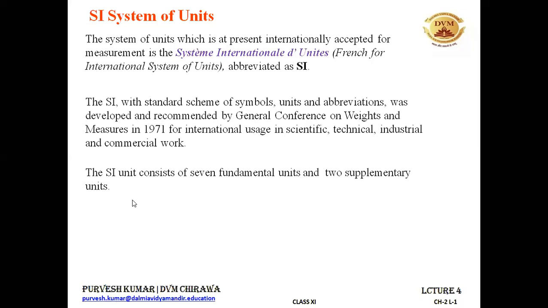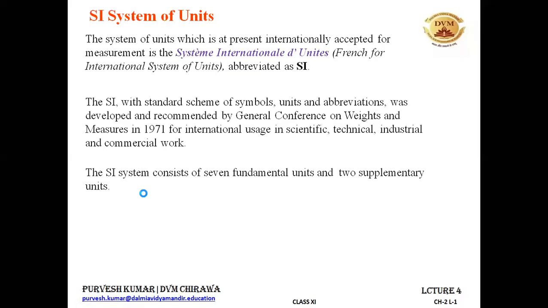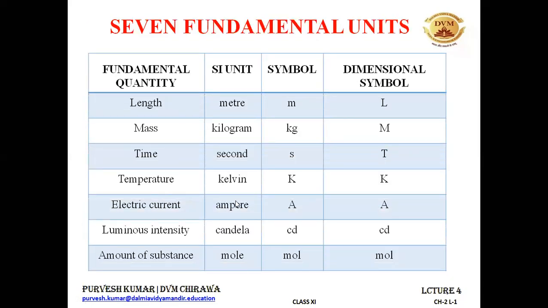The SI system consists of what? 7 fundamental units and 2 supplementary units. It must be SI system, not unit. The SI system consists of 7 fundamental units and 2 supplementary units. All right. So let's talk about the 7 fundamental units of the SI system.